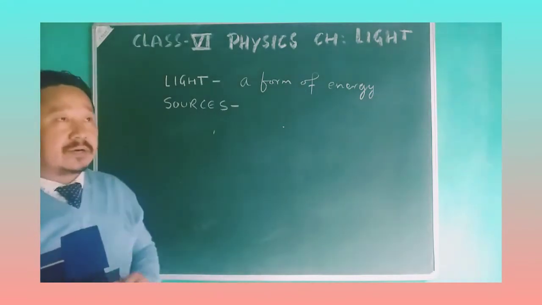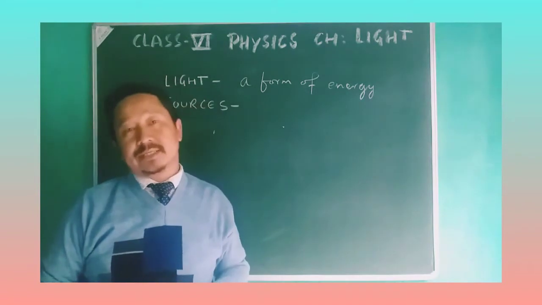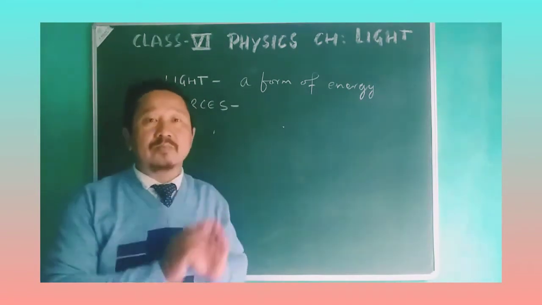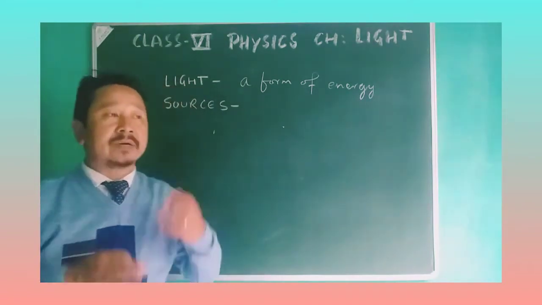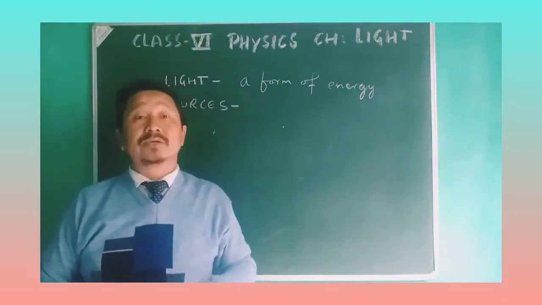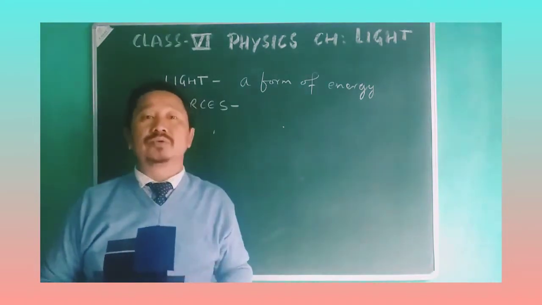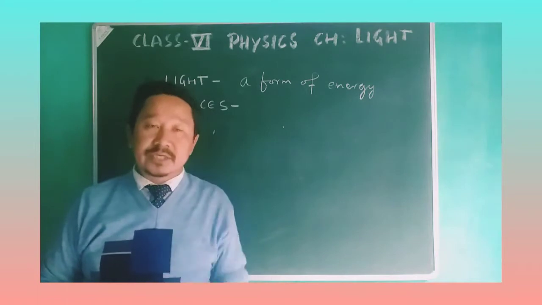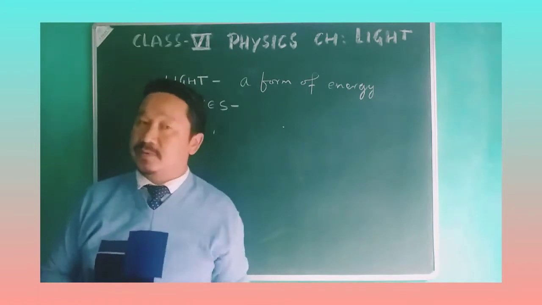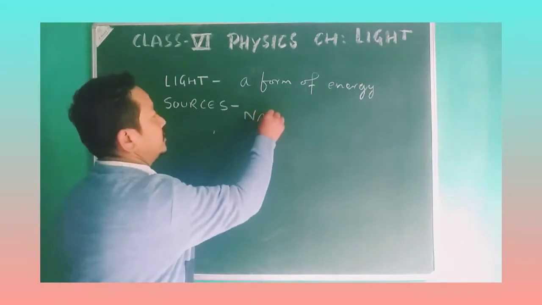But here what you find is that some are found in nature itself. There are some natural bodies which produce light, and some which are man-made. So on the basis of these, the sources of light are categorized into two types: natural sources and artificial sources. First, natural sources of light.